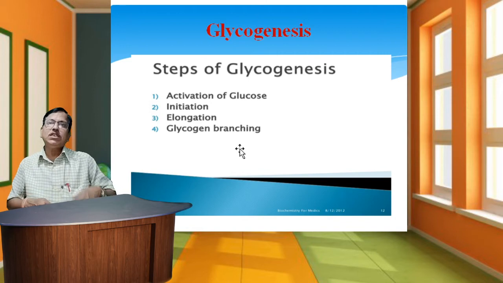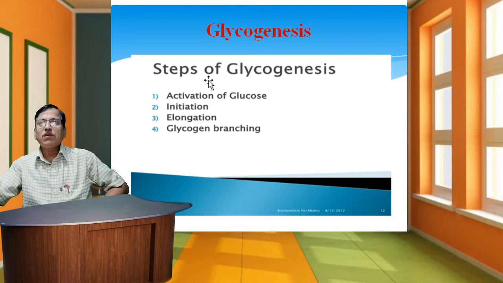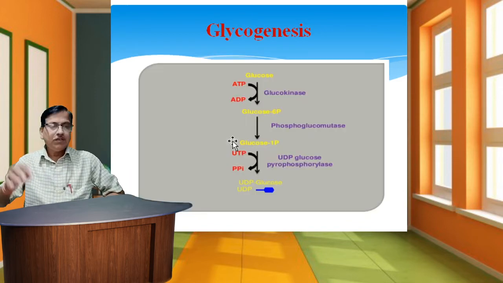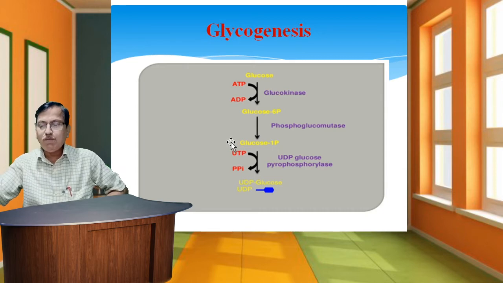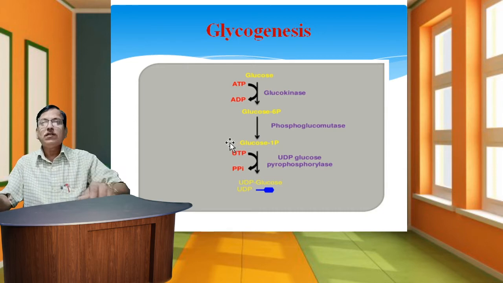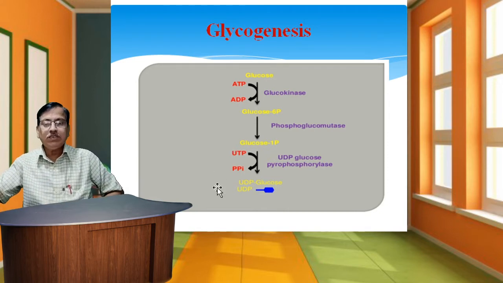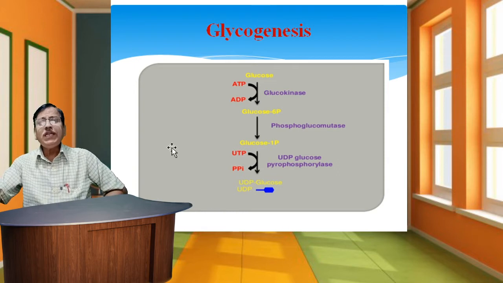Next, in glycogenesis there are 4 specific processes: first, activation of glucose, then initiation, elongation, and glycogen branching. With these 4 steps the glycogenesis process is completed. Glycogenesis is the synthesis of glycogen from glucose.